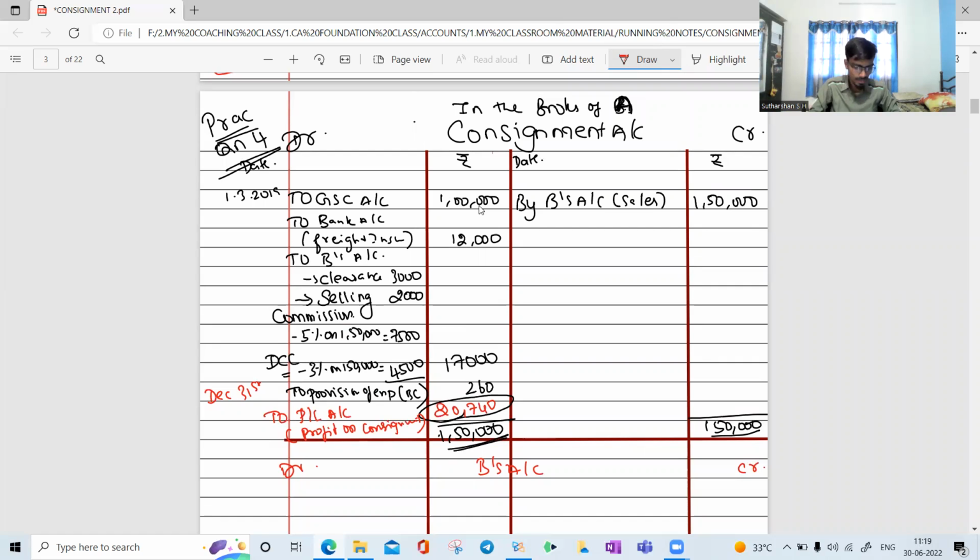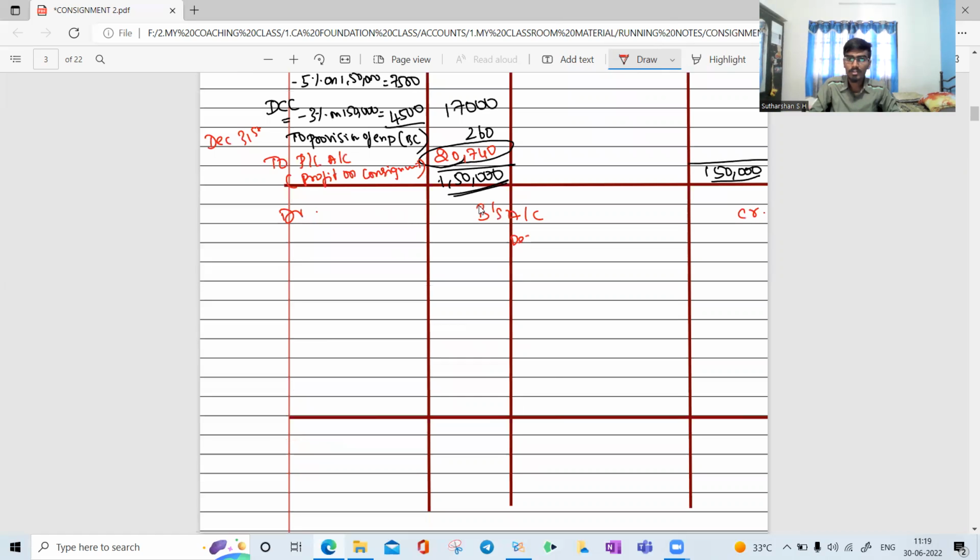Then B's account. The account sales has been received on 31st December, at the year end only. On 31st December, you need to write By consignment. Write all the expenses: selling expense, clearance expense, then commission. 3,000, 2,000, 7,000 plus 4,000 is 11,000, 12,000.